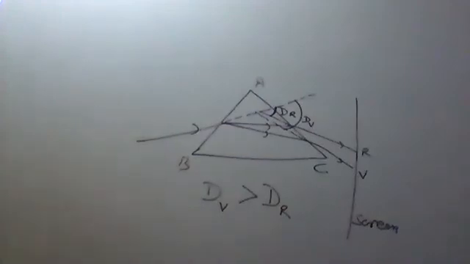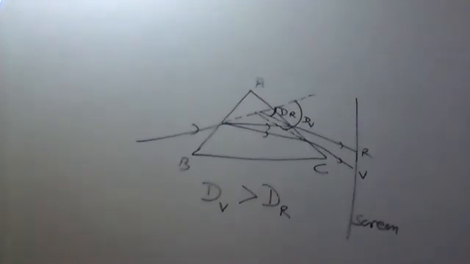When extended backwards, they make some angle with the incident ray. This angle, we know, is the angle of deviation. So here we see that the angle of deviation for violet color is maximum and for red color is minimum. In between, all the colors could be arranged in the same manner.